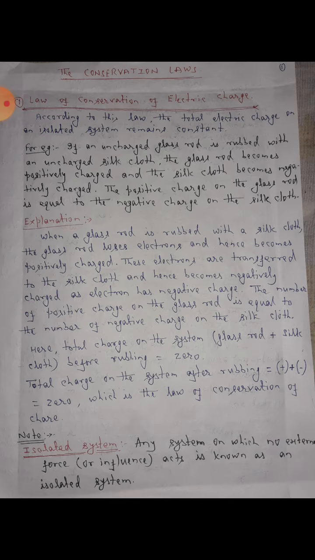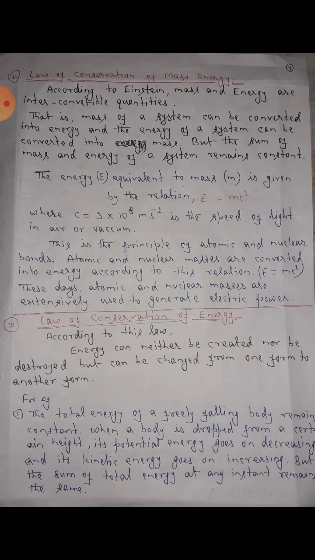Note: isolated system. Any system on which no external force or influence acts is known as an isolated system. Second, law of conservation of mass-energy. According to Einstein, mass and energy are interconvertible quantities. That is, mass of a system can be converted into energy and the energy of a system can be converted into mass, but the sum of mass and energy of a system remains constant.